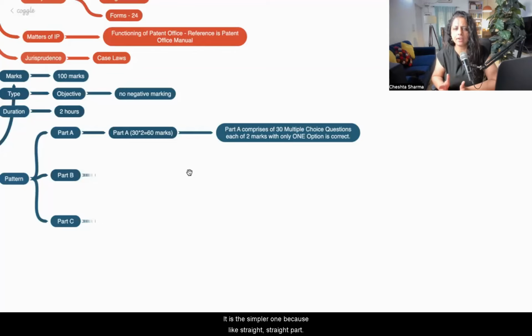It is the simpler one because it's like a straight part. Right. So in our upcoming classes, we are going to practice at least 500 questions for paper number 1. We have a question bank, which we have developed. That is the practice question bank. Okay.